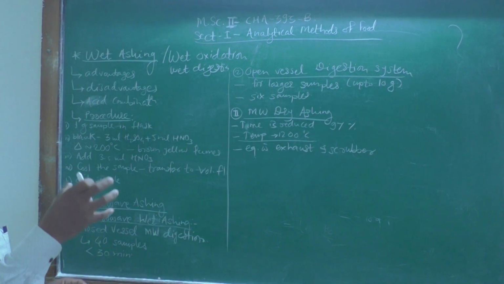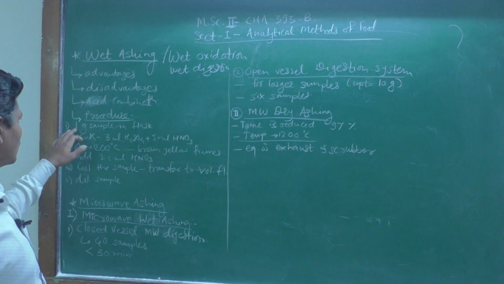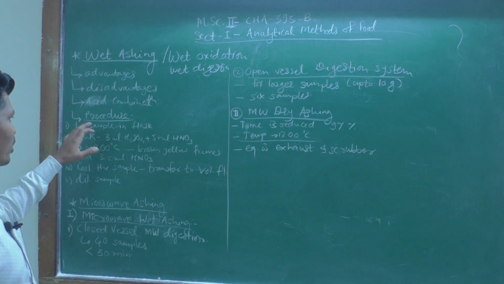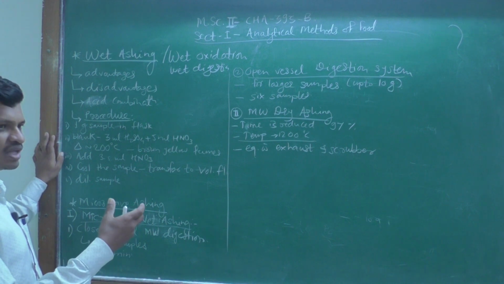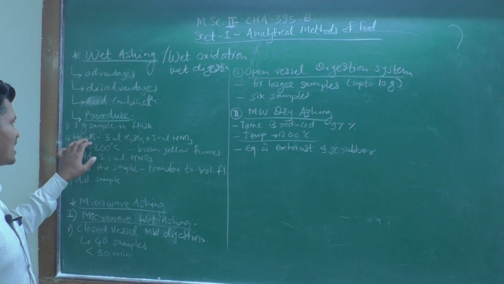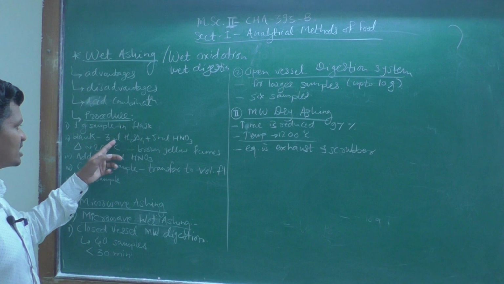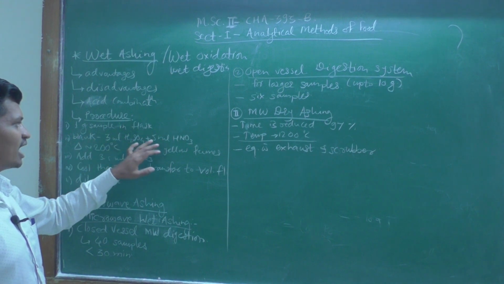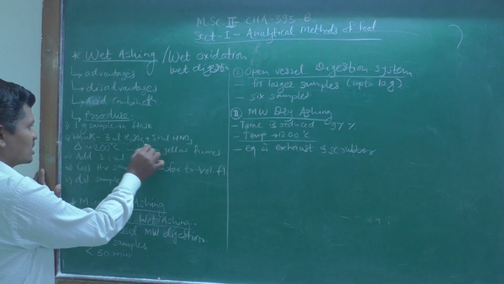An Erlenmeyer flask is the flask that we use in titration. Then prepare a blank solution that includes 3 ml of concentrated sulfuric acid and 5 ml of nitric acid. This solution is called a blank solution.